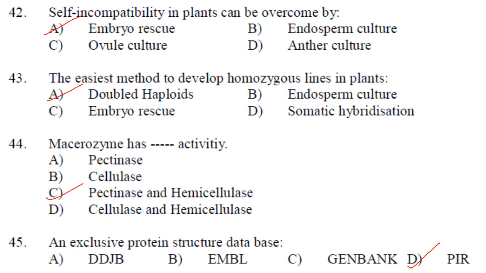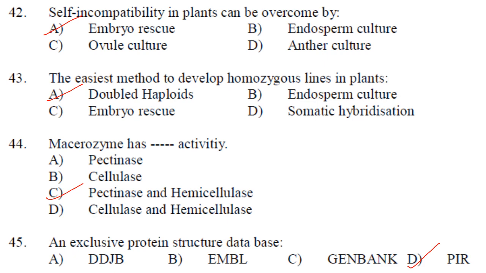Self-incompatibility in plants can be overcome by: self-incompatibility is a mechanism that prevents self-fertilization and favors cross-pollination. So it can be overcome by embryo rescue method. Among the other options, endosperm culture is for production of triploids, ovule culture and anther culture for haploid production.